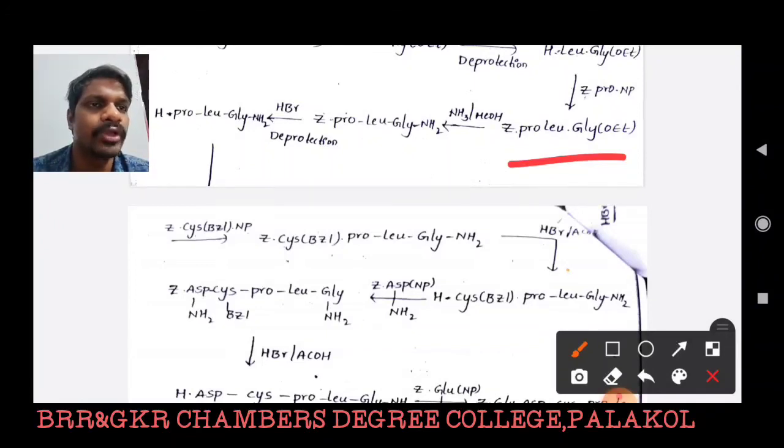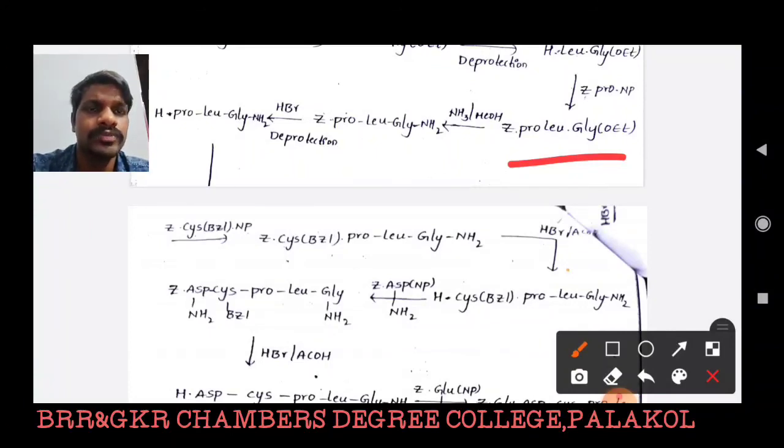In this tripeptide the imino group of proline is protected and the carboxylic acid of glycine is also protected. Now it is converted into glycinamide by treatment with ammonia, because in the oxytocin molecule glycine is present as an amide, so we get Z-proline-leucine-glycinamide.